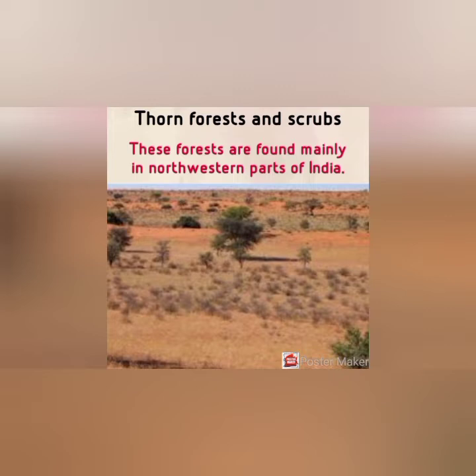The main plant species of these forests are cacti, acacia, and palms, etc. The scattered trees of this type of forest possess long, penetrating roots that reach deep into the soil. They spread this way in order to reach for water.